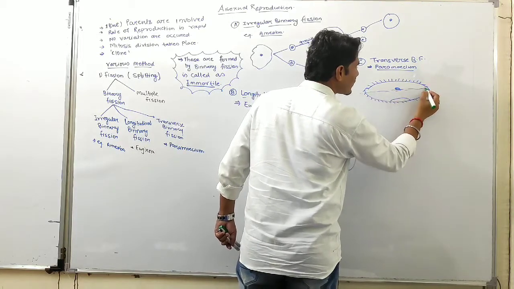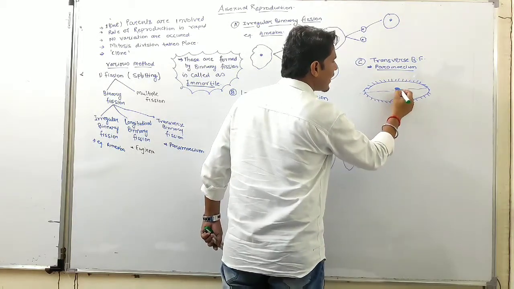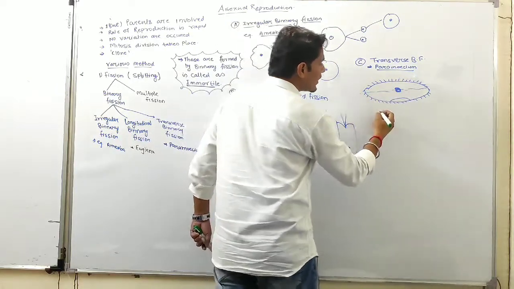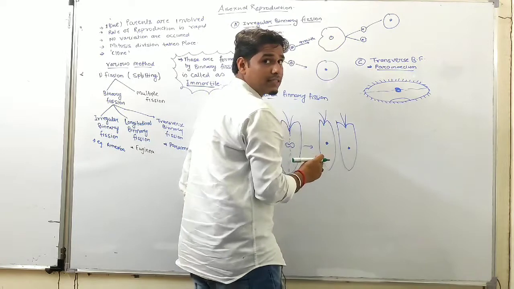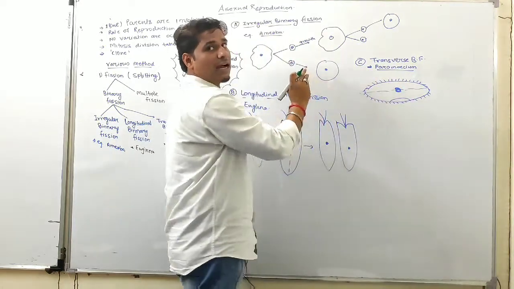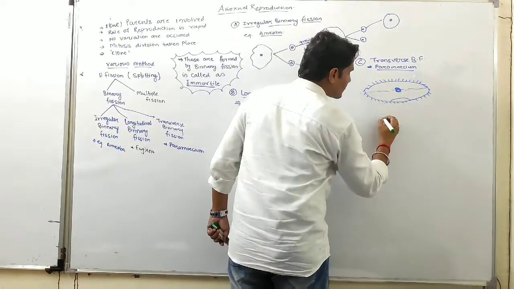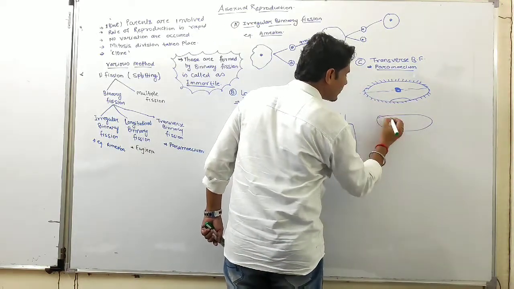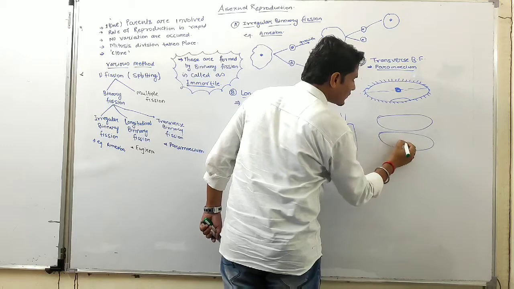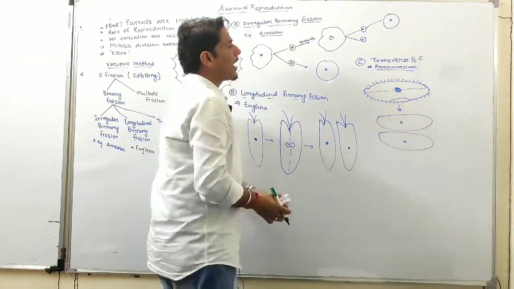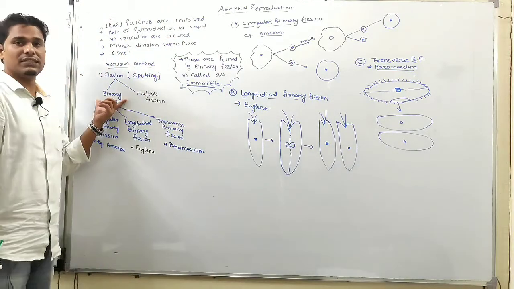The nucleus divides into two nuclei, that is called karyokinesis, and after karyokinesis, cytokinesis takes place. So two paramecia are formed by binary fission.